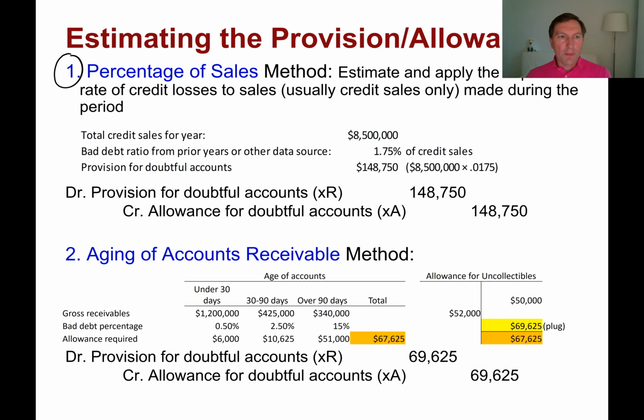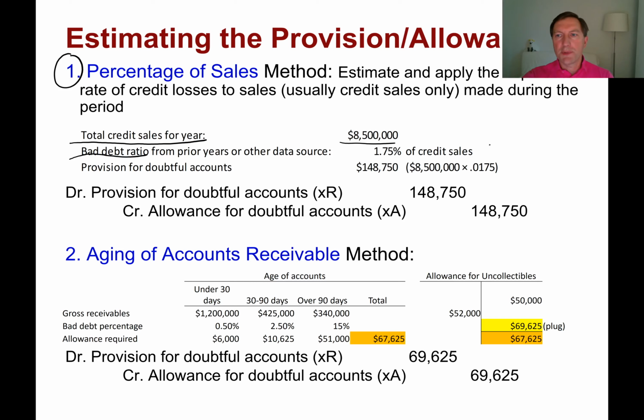This is a very straightforward method, which is a so-called income statement based method. That's because we take an income statement item. In this case, it's going to be credit sales, but we could take sometimes total sales, right, from the income statement, and then we multiply those by some kind of bad debt percentage based on our historical experience, right?